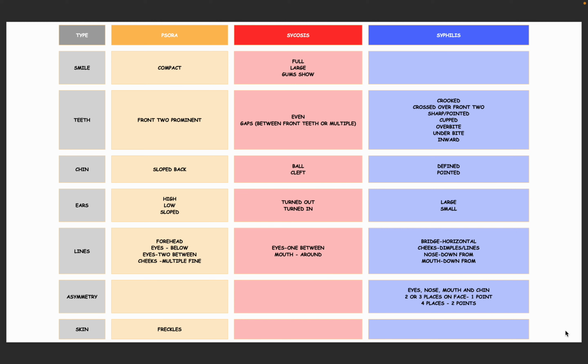Lines of Psora are on the forehead, eyes, below the eyes, two lines between the eyes, and cheeks, multiple fine lines. In Sycosis, one line between the eyes or around the mouth. Syphilis: bridge horizontal, cheeks, dimples or lines, nose down from, mouth down from. Asymmetry of eyes, nose, mouth and chin in Syphilis. 2 or 3 places on the face will get 1 point. 4 or more places will get 2 points. Skin in Psora has freckles.